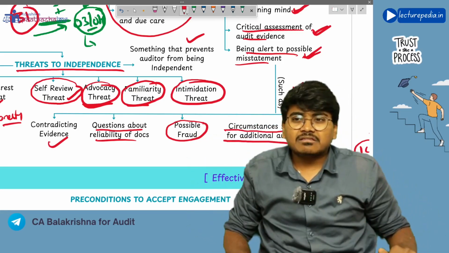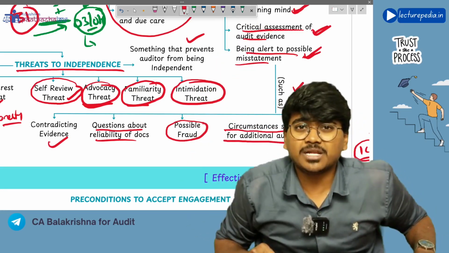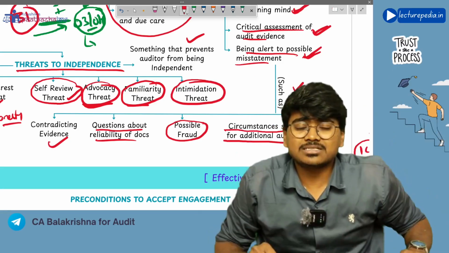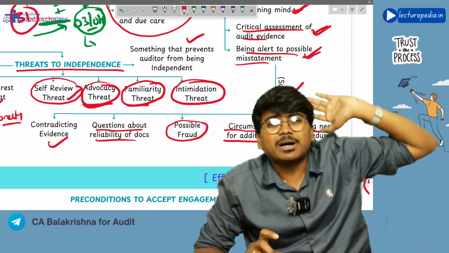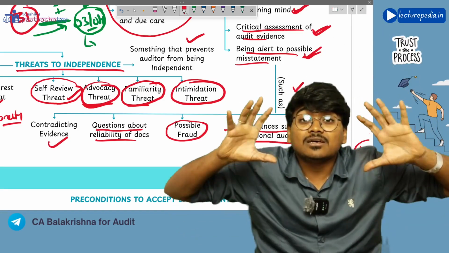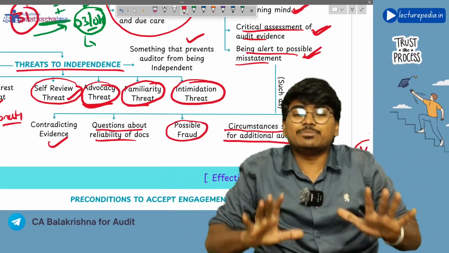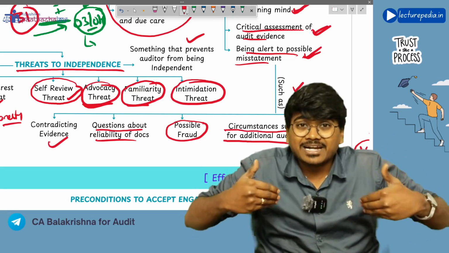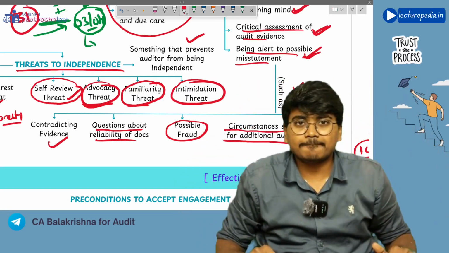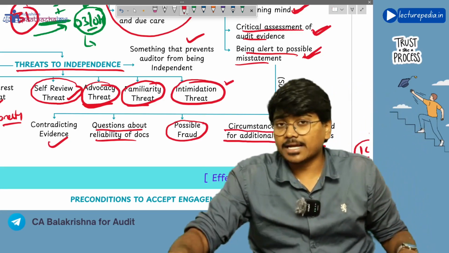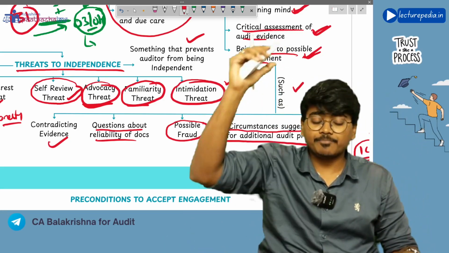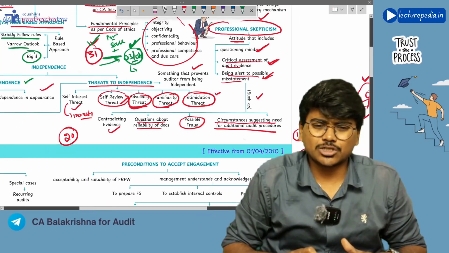Then the client says that we have 30 years of experience, you have just qualified 1 or 2 years ago, and we have been following this treatment for the past 30 years. Like this, the client is saying, this is also an intimidation threat where the client is threatening the auditor. So this also prevents the auditor from being independent. Okay, these are the threats to independence.